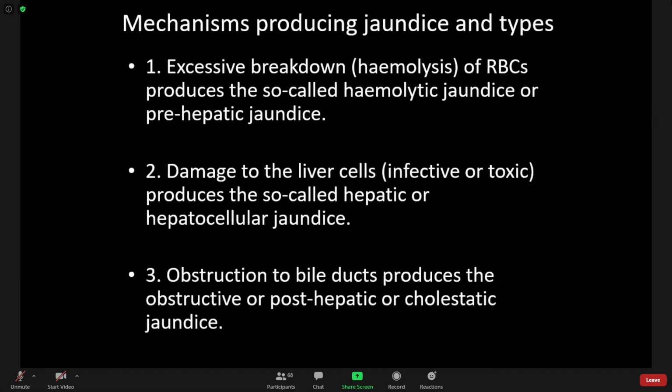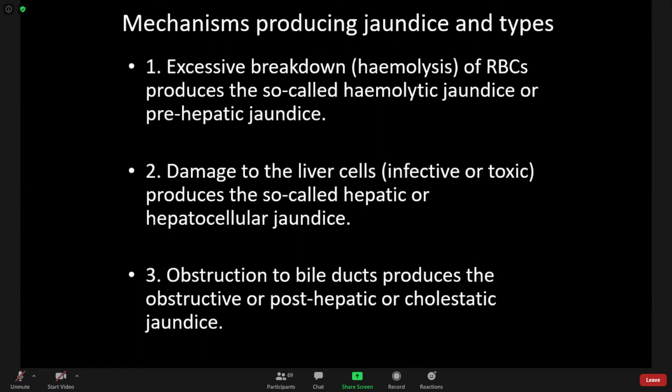Now in obstructive jaundice, bile cannot flow into the duodenum due to obstruction. So the liver is okay, but there is obstruction of bile flow. The liver will conjugate maximum bilirubin, but conjugated bilirubin cannot reach the small intestine, that is the duodenum.